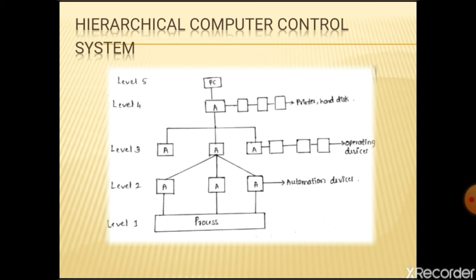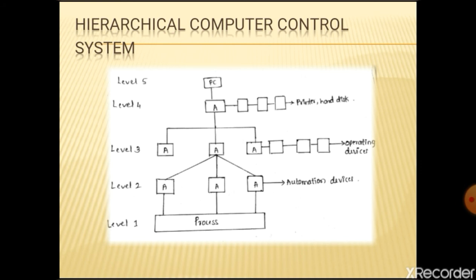Next is level 4, the process control level. This is the highest control level. The central software is stored here, and it does plant supervision, logging of plant data, central plant monitoring, alarming, and plant control based on a mathematical process model.